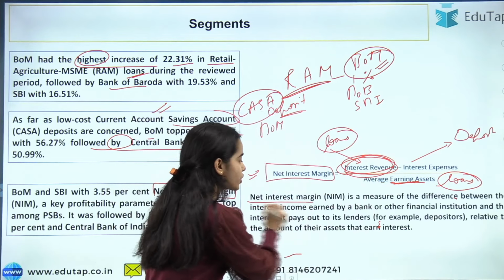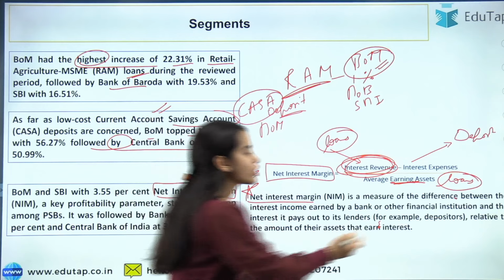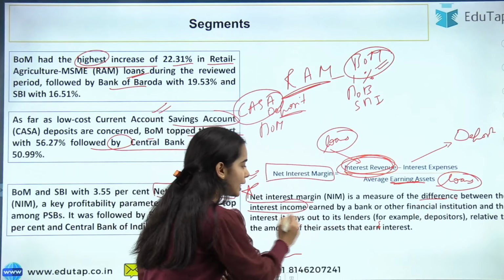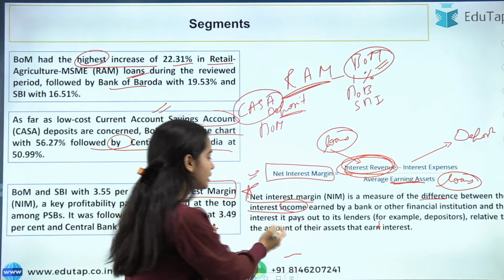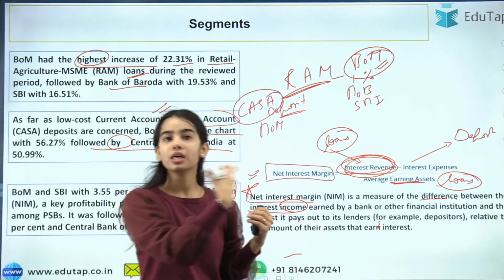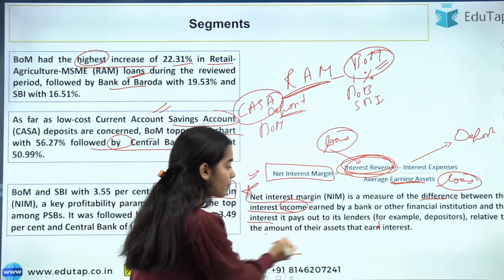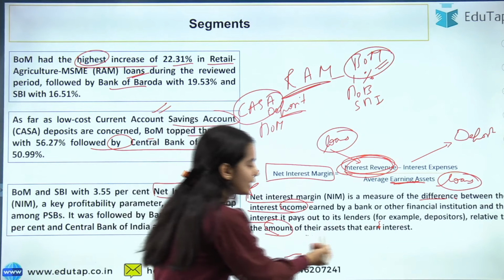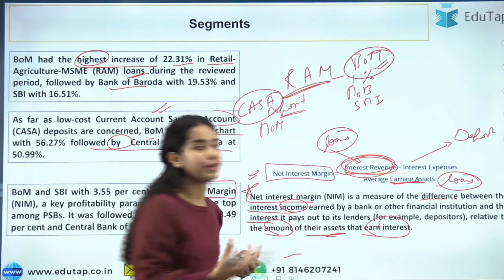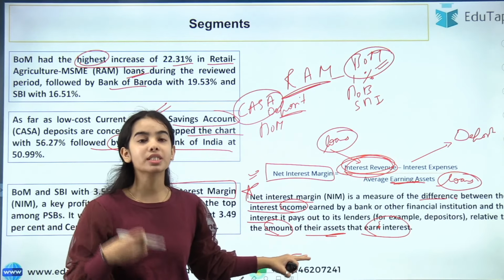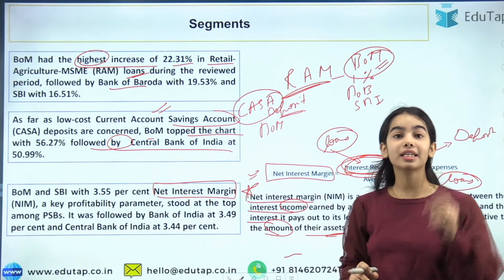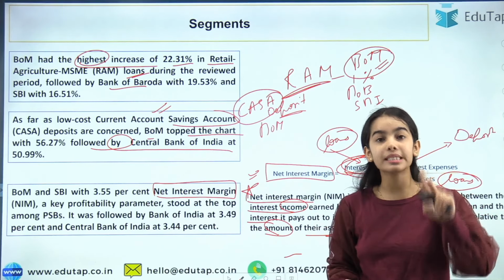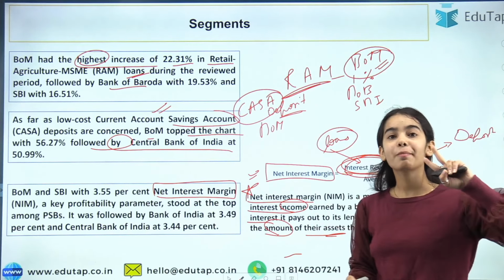Here you can read that it is the measure of the difference between the interest income that is earned by the banks or other financial institutions minus the interest it pays out to the depositors, the amount divided by the amount of their assets that earn interest. The assets of the banks are the loans that the banks are giving, on which it is earning the interest. So in the NIM category, there are two banks that have topped the list, that is the Bank of Maharashtra and the SBI.